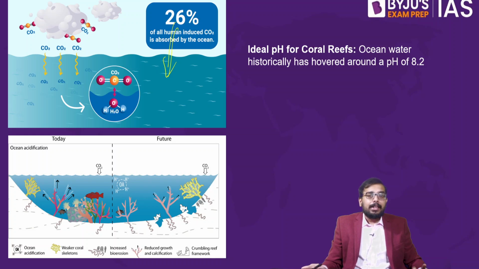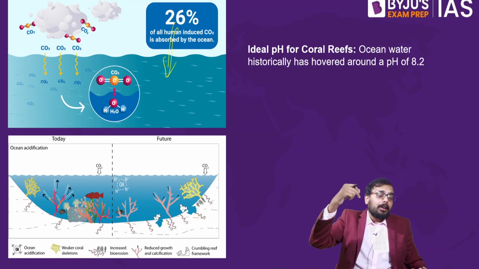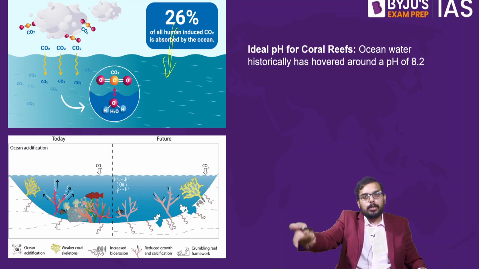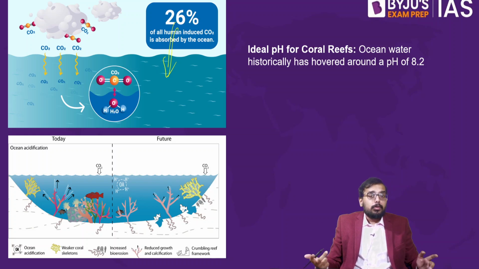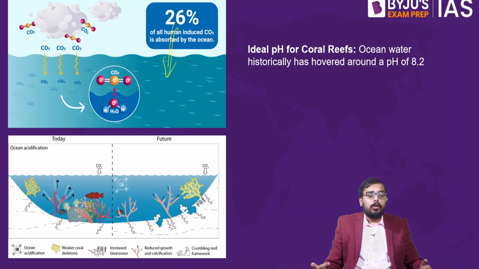You get carbonic acid. So currently the reason there is acidification of the ocean is that we are emitting a lot of carbon dioxide. Where is this carbon dioxide going? It is going into the ocean. When this carbon dioxide mixes with the water in the ocean, carbonic acid forms in the ocean. Because of that, there is acidification of the ocean.